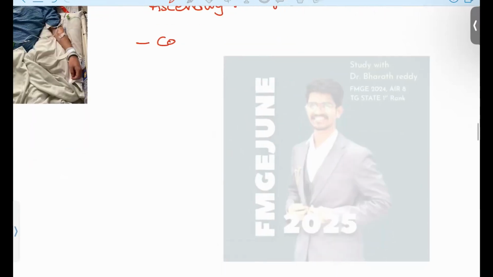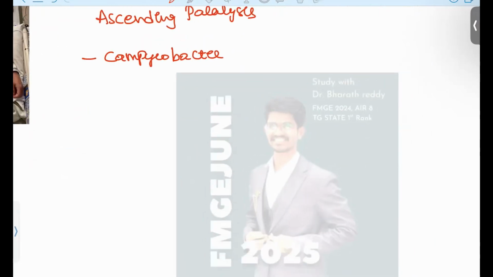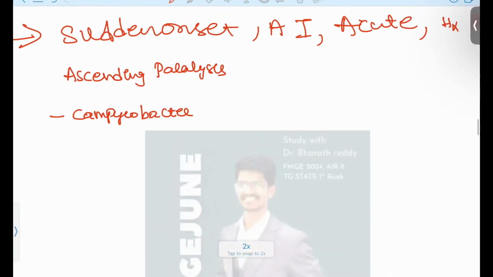What is this GBS? This is an ascending paralysis condition. Over time, in the very acute stage, this patient will be affected. What are the causative agents? As we already discussed, that is your Campylobacter. Only the viruses or bacterial agents having this condition will cause it. In this patient, the ascending paralysis will start like flaccid paralysis, all the reflexes will be down, and the symptoms also progress over time.